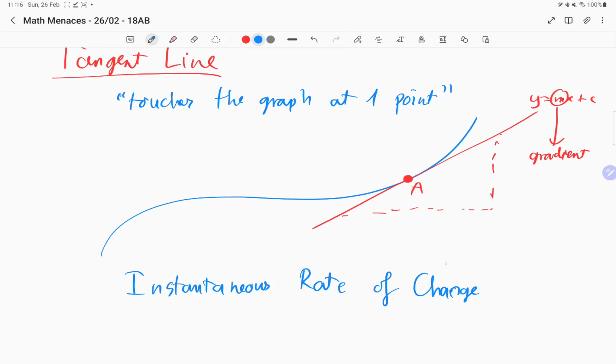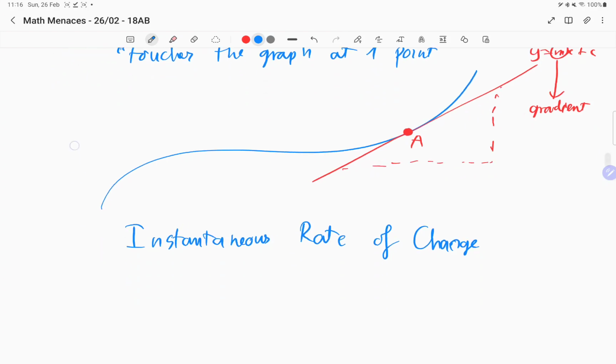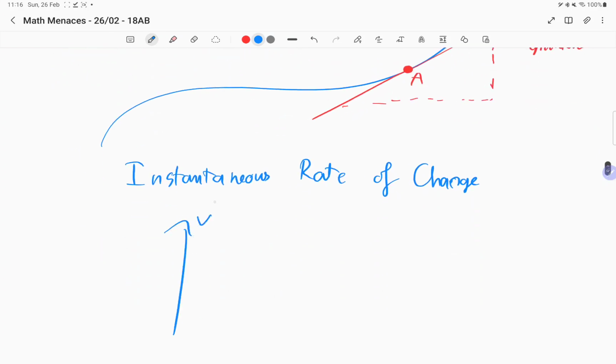Instantaneous rate of change. What it's saying is that, for example, when you're driving on the road, your speed is not always 60 kilometers per hour. It's like 60, 58. From this one side, this is your velocity, your speed, and this is the time. You could start at 60 on the road, and when you're going downhill, you go past the speed limit a little bit. God forbid, shouldn't do that.